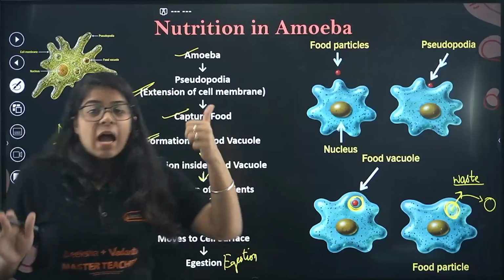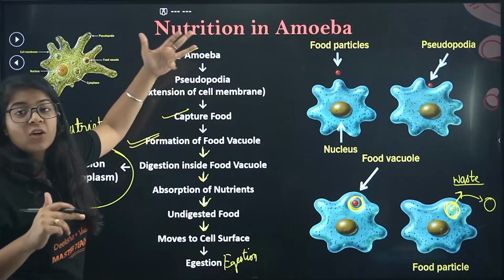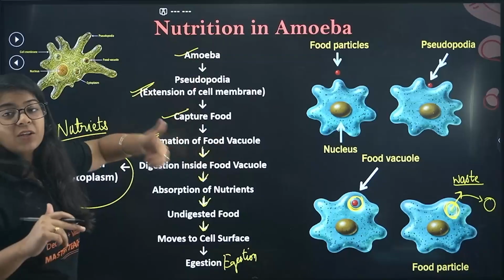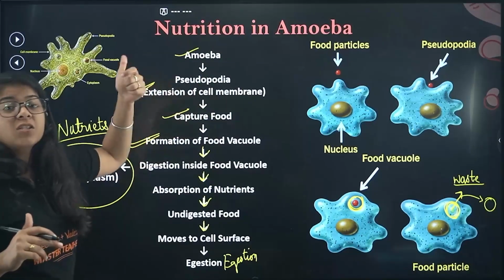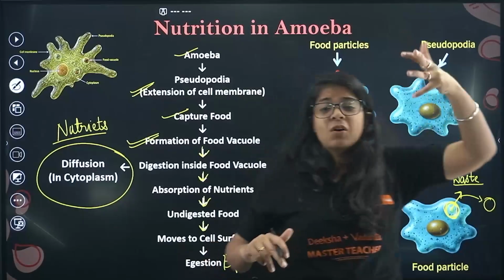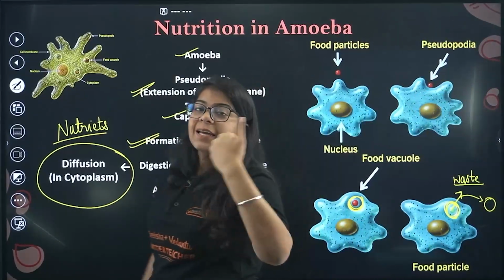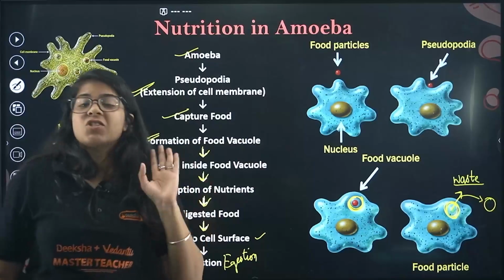So what happens? Amoeba's pseudopodia capture food, formation of food vacuole, digestion inside the food vacuole, absorption of nutrients, undigested food moves to the cell edges, or you can write cell surface, right? Moves to the cell surface, and then egestion. We'll study about egestion, don't worry.